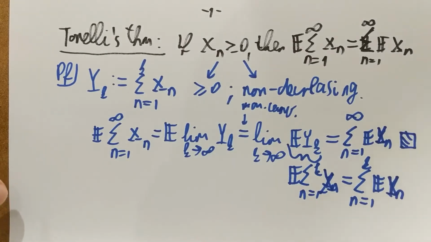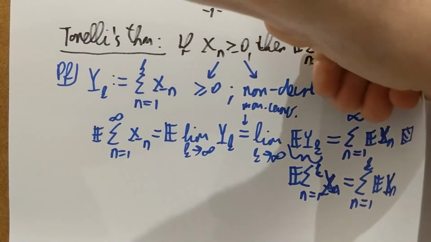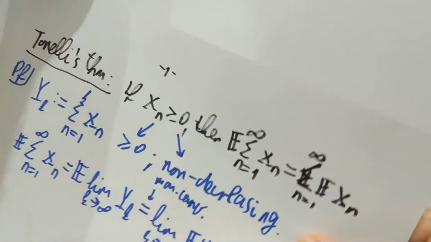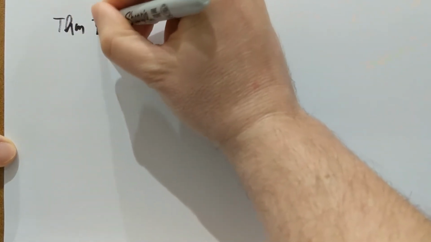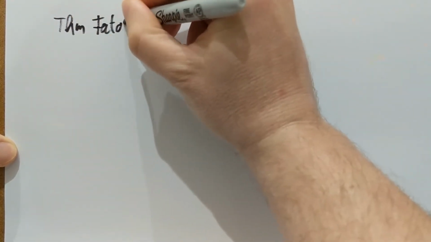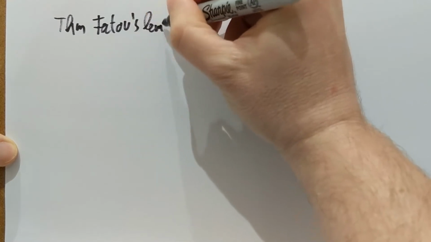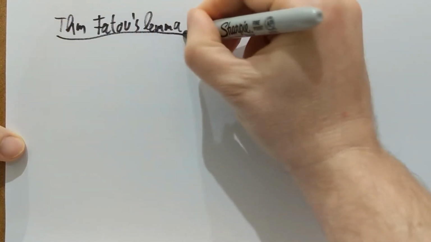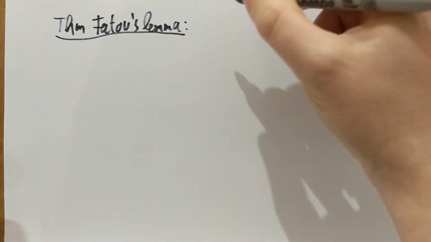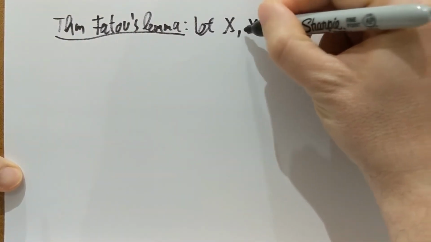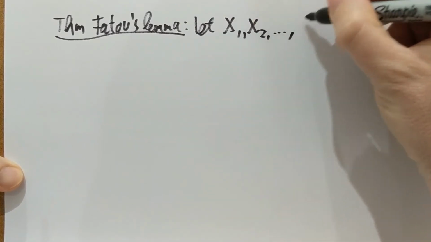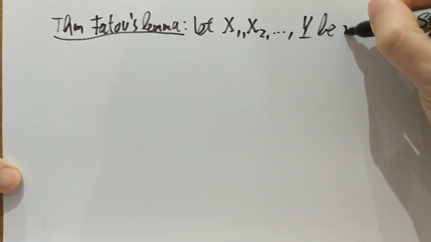Let's see the next corollary. The second corollary is Fatou's lemma, which says the following. So let X1, X2, and so on, and also Y be random variables.